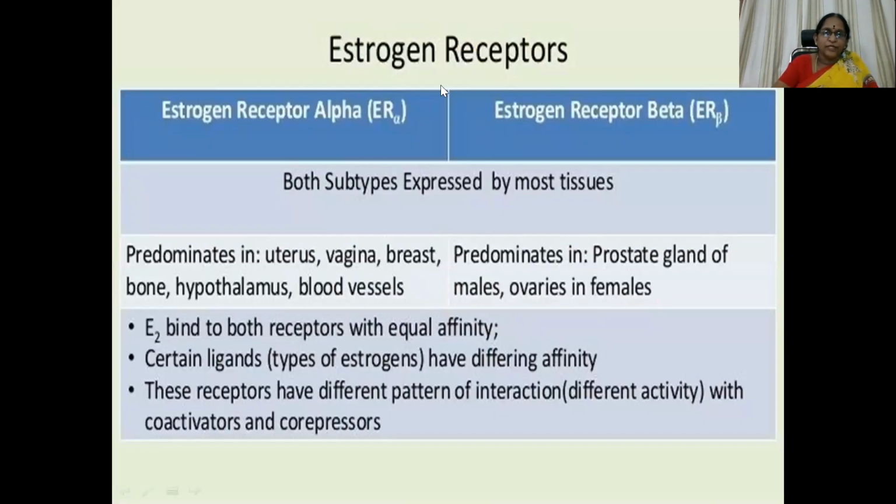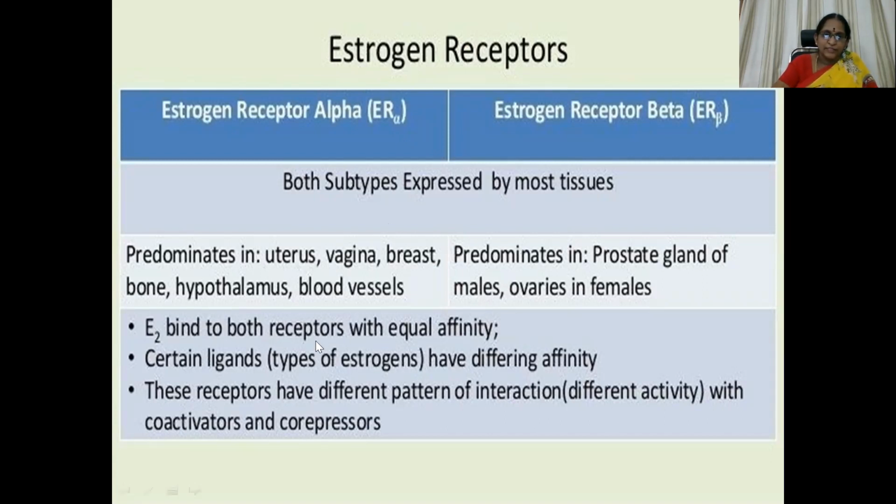So we have two types of estrogen receptors in the body, ER1 or ER2. That is, each estrogen receptor, I mean not 1 and 2, it is estrogen receptor alpha and beta. Both subtypes are expressed by most tissues. So they are predominant in certain places. Estrogen receptor alpha is predominant in uterus, vagina, breast, bone, hypothalamus, and blood vessels, whereas estrogen receptor beta is predominantly seen in the prostate gland of males and ovaries in case of females.